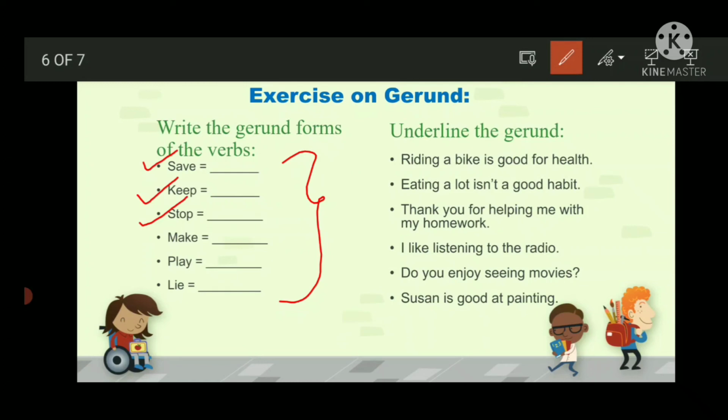The next activity is underline the gerund. There are list of sentences given to you. You have to underline which is gerund from the sentence. Riding a bike is good for health. So you can see that there is a word riding. So this is a gerund. Eating a lot isn't a good habit. So eating is a gerund. So in this manner you will do the rest of them. Okay, you can try this and this will definitely improve your knowledge regarding gerund.